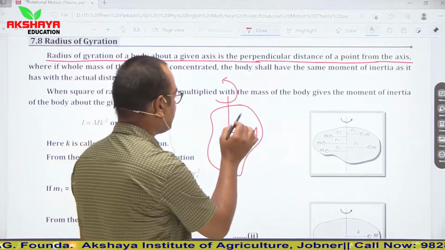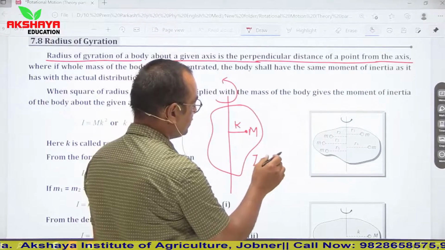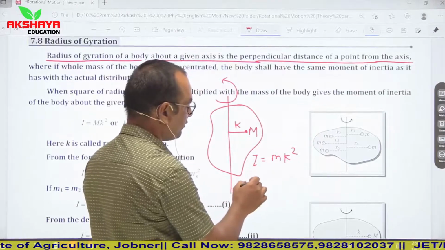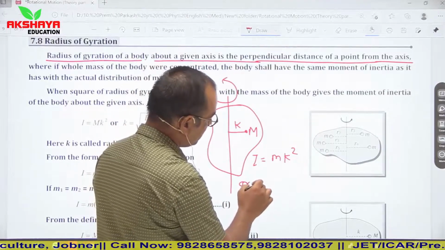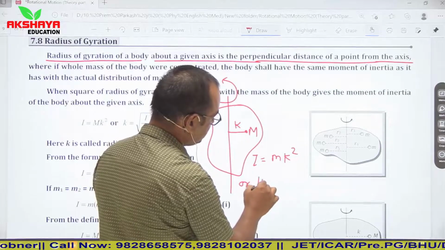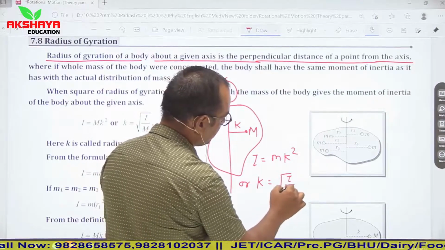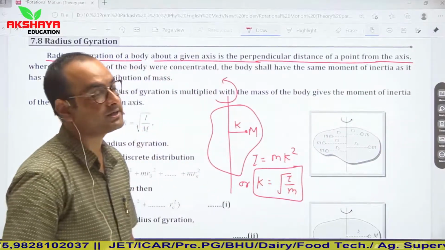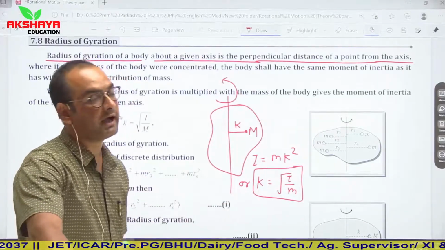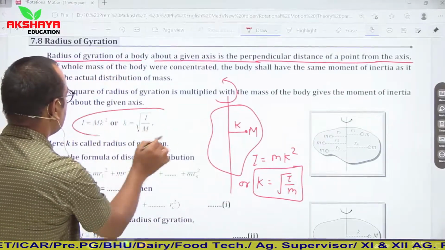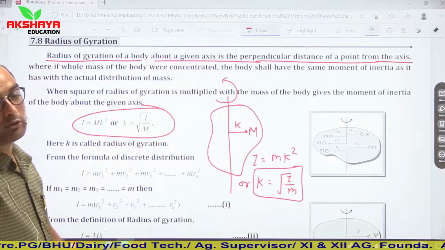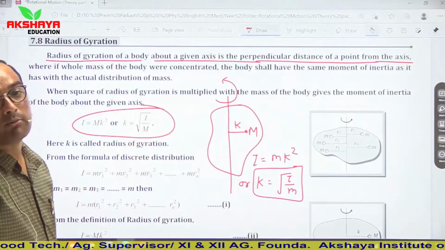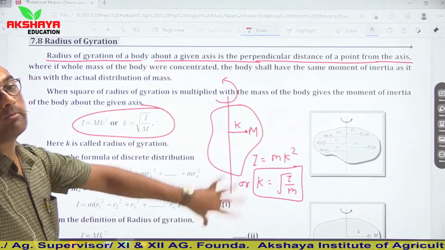So in this situation we can say that I is equal to mk square, or you can say moment of inertia is given as here. So k is equal to root of I upon m. I represents moment of inertia, k represents radius of gyration. So k is equal to root of I upon M, where I is the moment of inertia and capital M is the whole mass of the system.